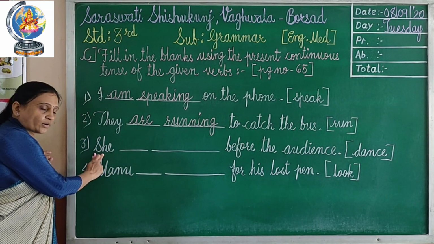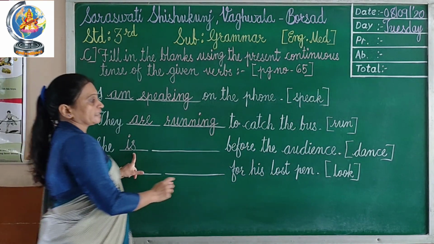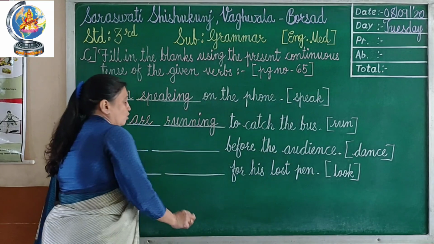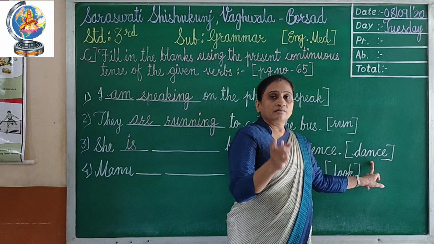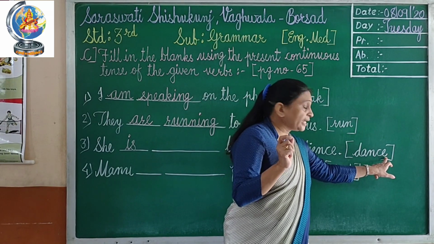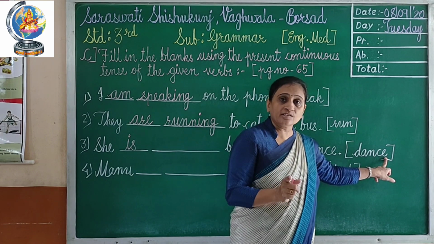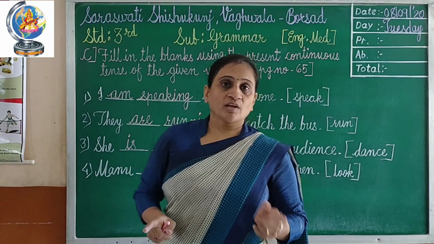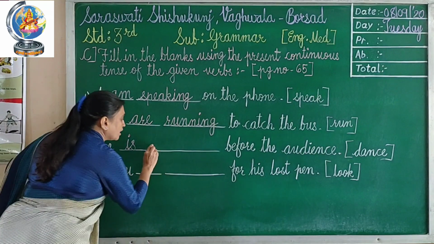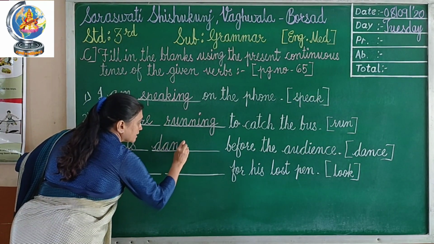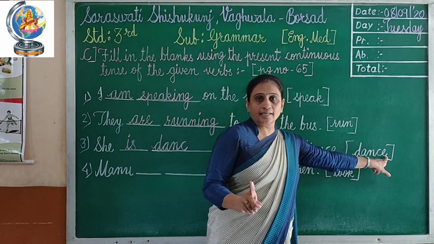She is singular pronoun, so you have to write here is. She is, then here dance. So students, you have to be careful whenever you are writing a verb with the letter e at the end of the spelling. Whenever you add ing, you will not write e again. For example, dance. I am writing d-a-n-c, then I will not write e here.